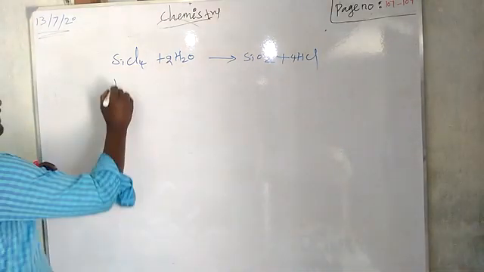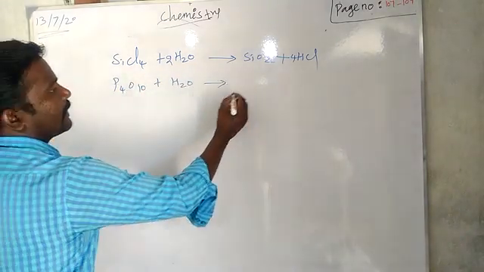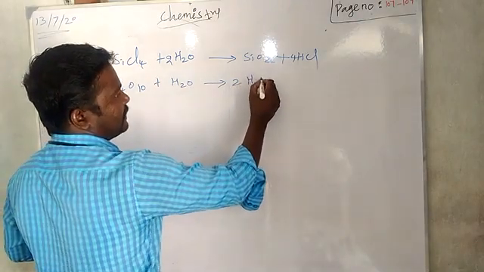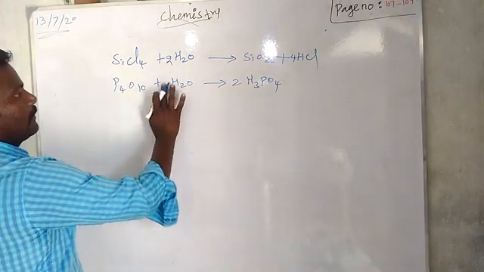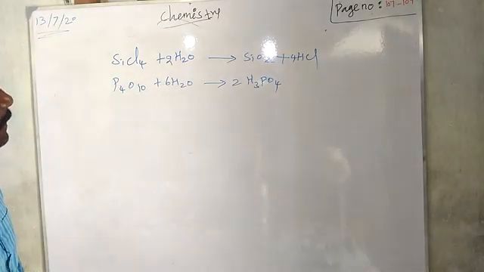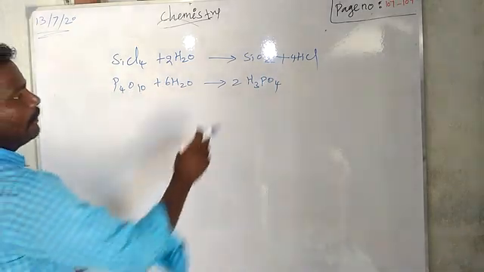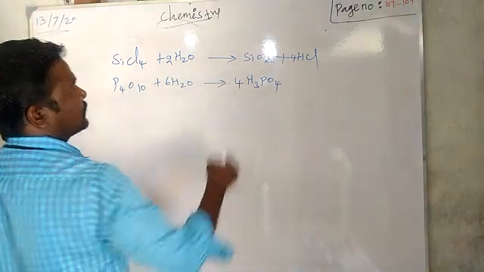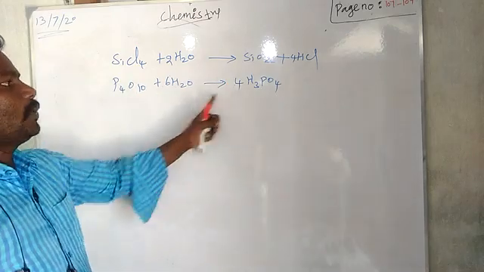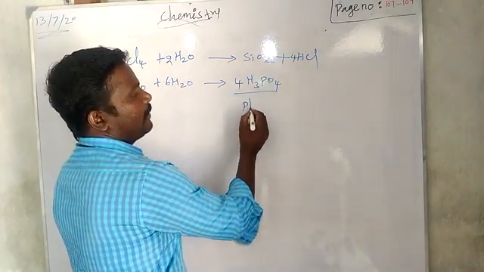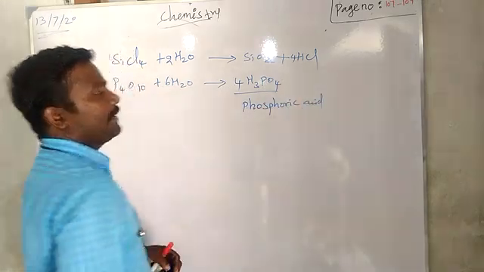The same way, phosphorus pentoxide, P4O10, reacts with water and gives phosphoric acid, H3PO4. Okay, sorry, 6. P4O10, so 4 times, right? Now P4O10 means phosphorus pentoxide reacts with water and gives phosphoric acid. What's the name of the compound? Phosphoric acid.